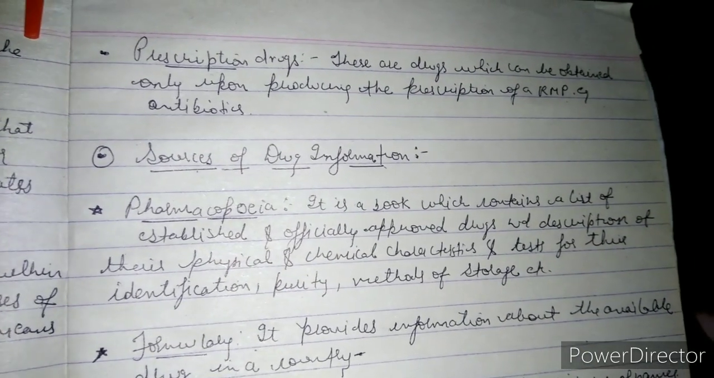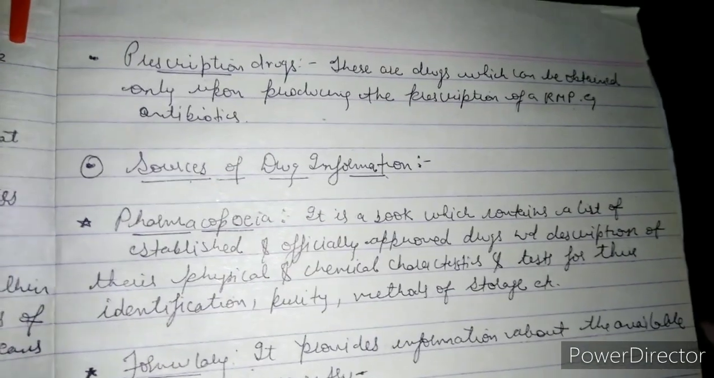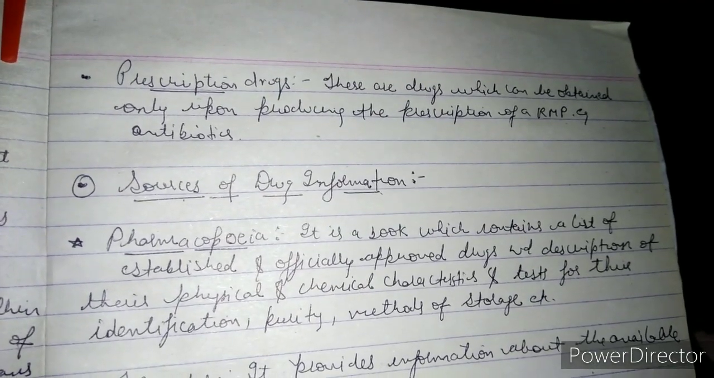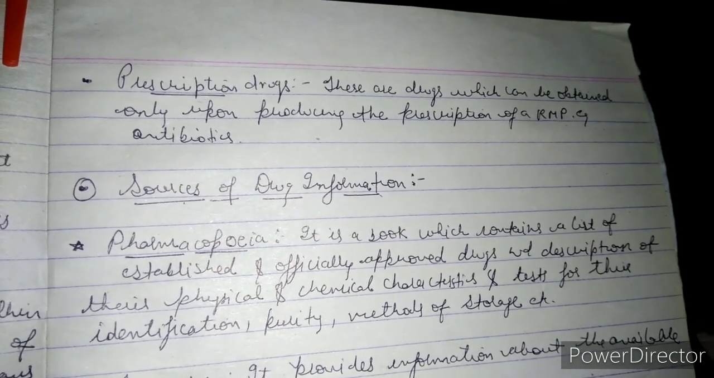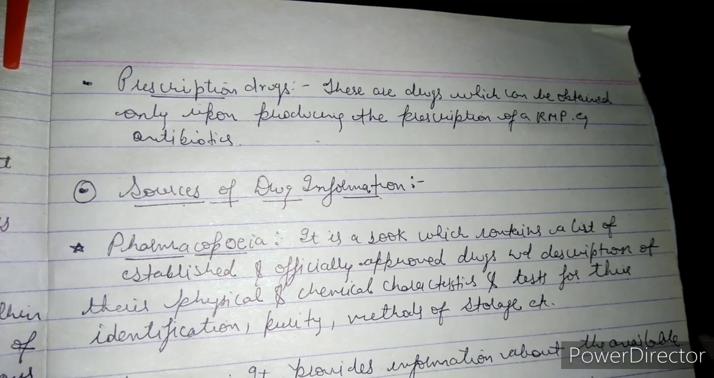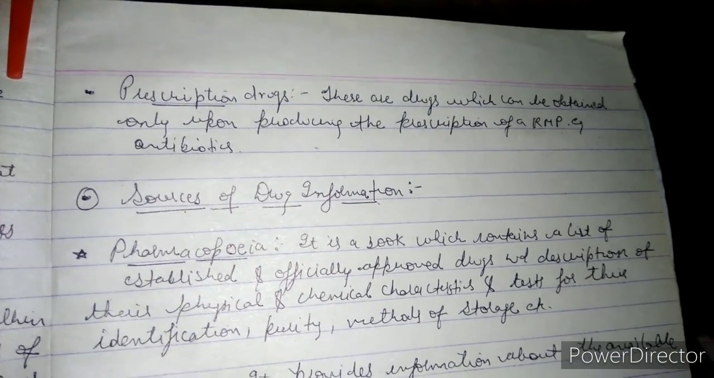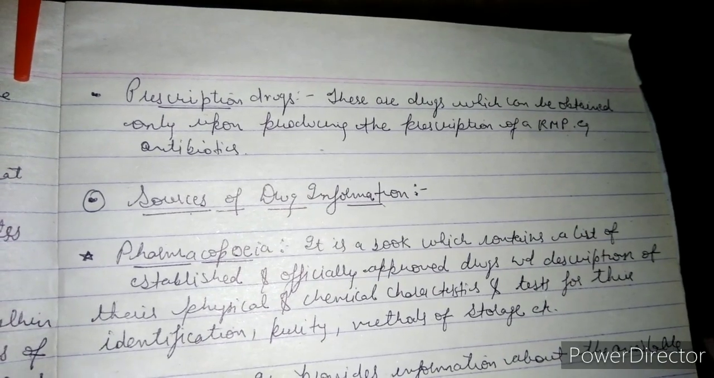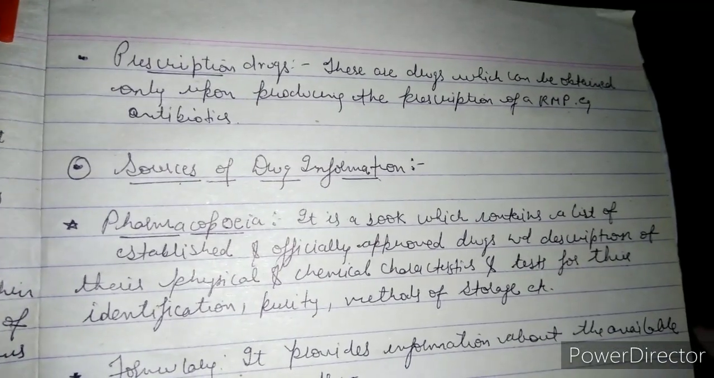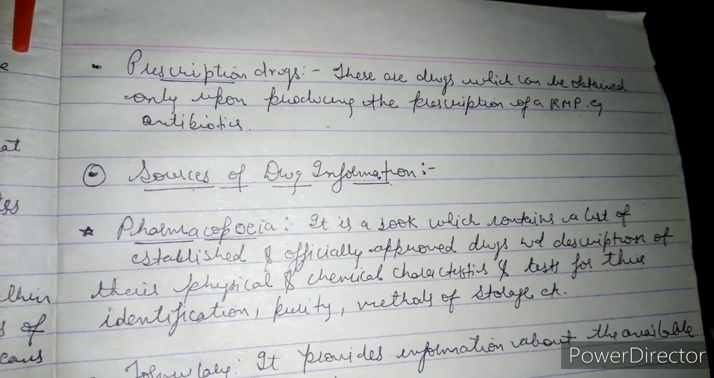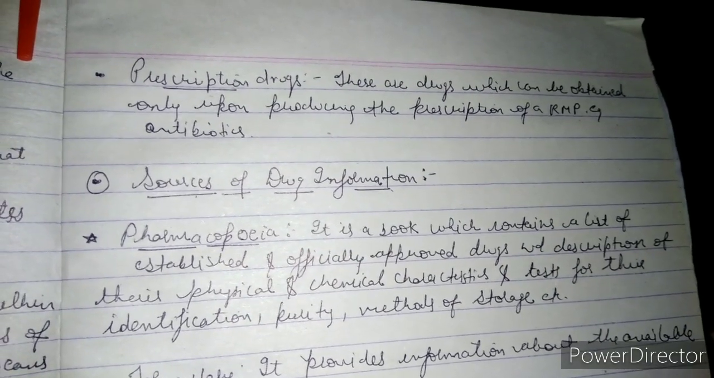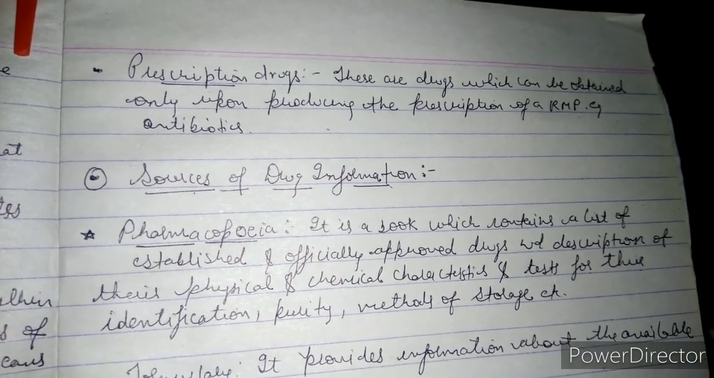The next term we will be discussing is prescription drugs. So these are the drugs which can be obtained only upon producing the prescription of an RMP, that is registered medical practitioner. Example, antibiotics. So guys, in non-prescription drugs, examples are paracetamol, antacid, etc. Whereas prescription drugs are the drugs which we can get from a medical store by the recommendation of an RMP, and an example is antibiotic.